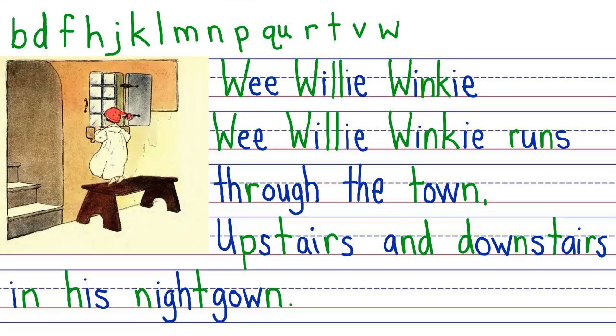Now I'm going to use red. I'm going to circle these multi-letter phonograms. OW in downstairs. OW in nightgown. And that's all our W's.